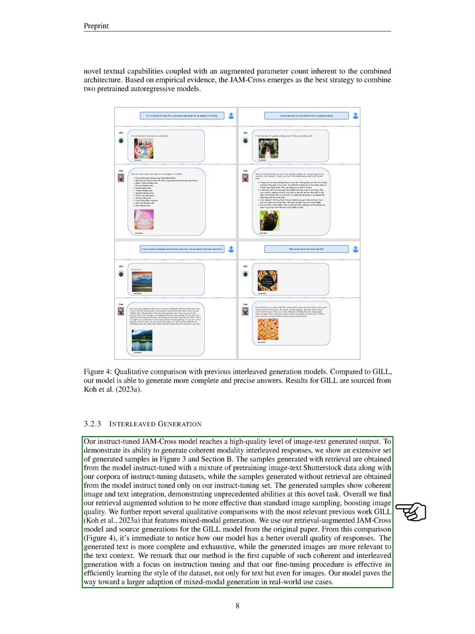The generated text is more complete and exhaustive, and the generated images are more relevant to the text context. We note that our method is the first capable of such coherent and interleaved generation with a focus on instruction tuning. Our fine-tuning procedure effectively learns the style of the dataset, not only for text but also for images. Our model opens up the possibility of wider adoption of mixed-modal generation in real-world applications.